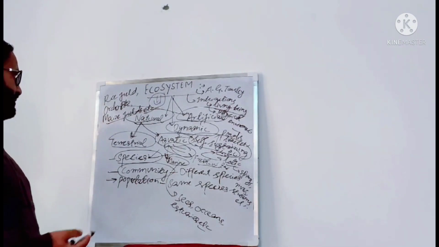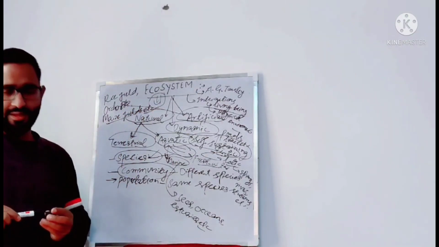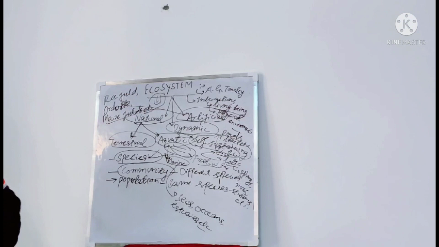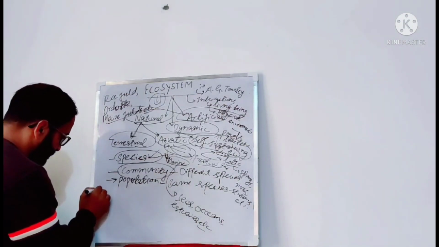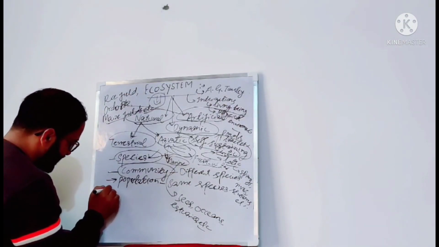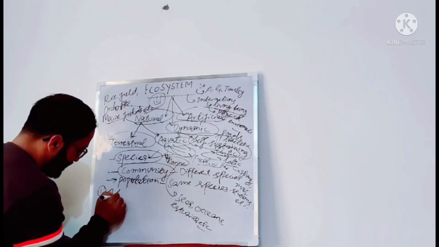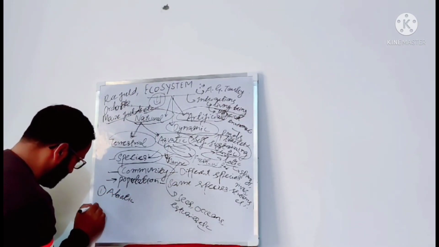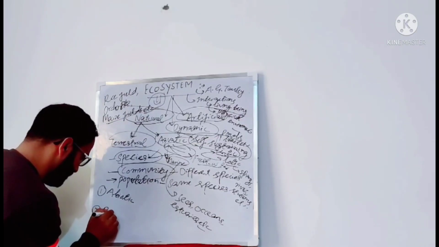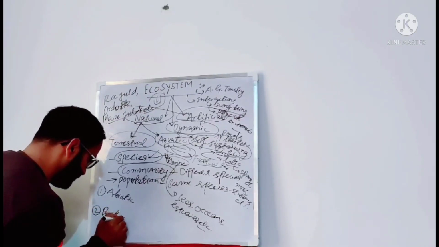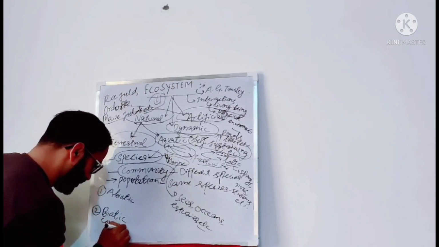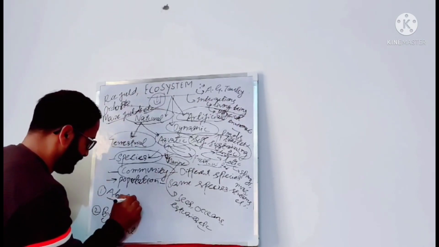Now this ecosystem consists of two important components: biotic component and abiotic component. First we will take up the abiotic component.